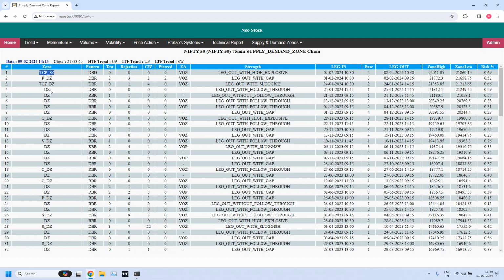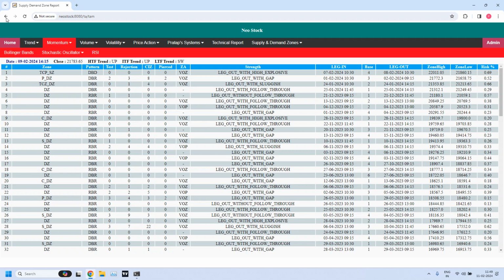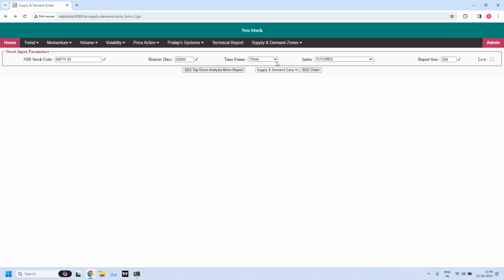Then what about the demand zone? This is a high liquidity zone, but a low priority high liquidity zone. So probably immediately at 21,353 to 21,213. Probably this could be inside the daily high liquidity demand zone. These levels might be there. So that means the daily high liquidity demand zone is acting as a strong support. Now let us see if we get any further clues on the 25 minutes time frame.